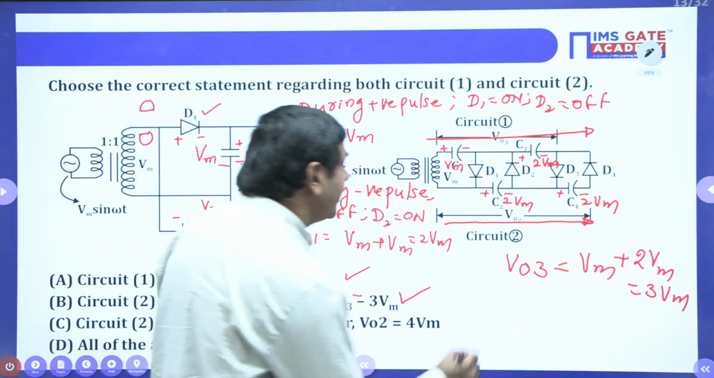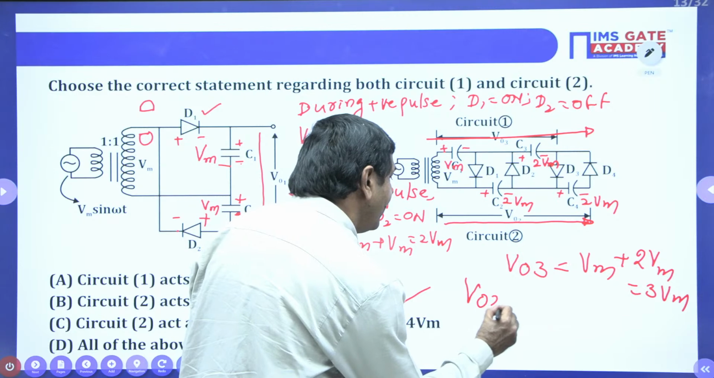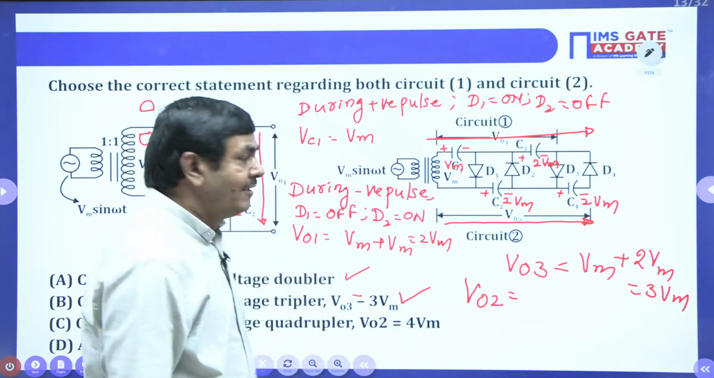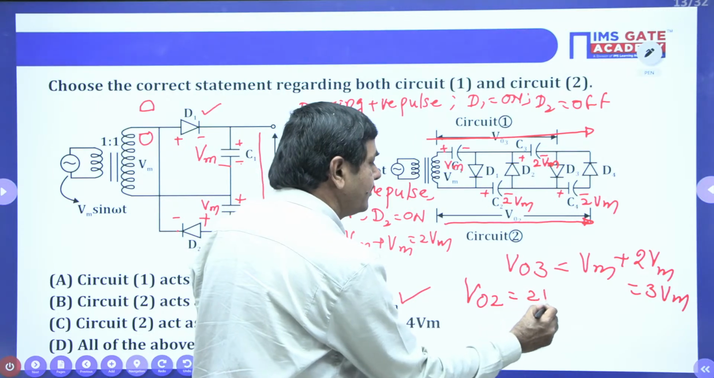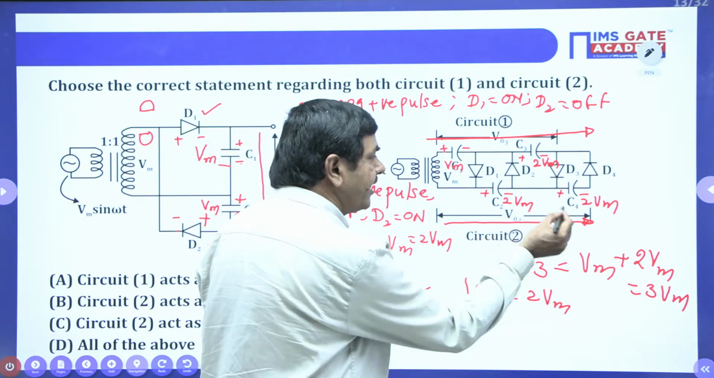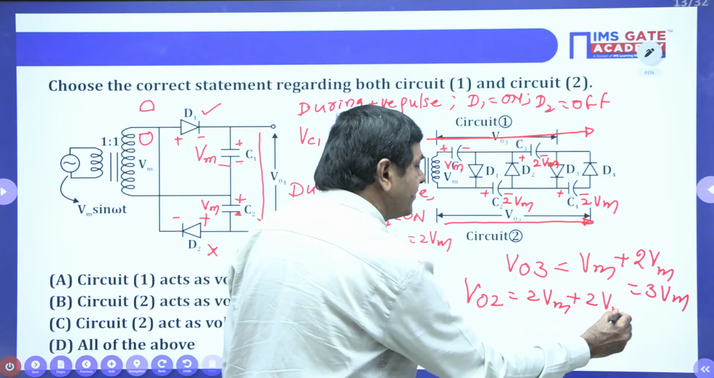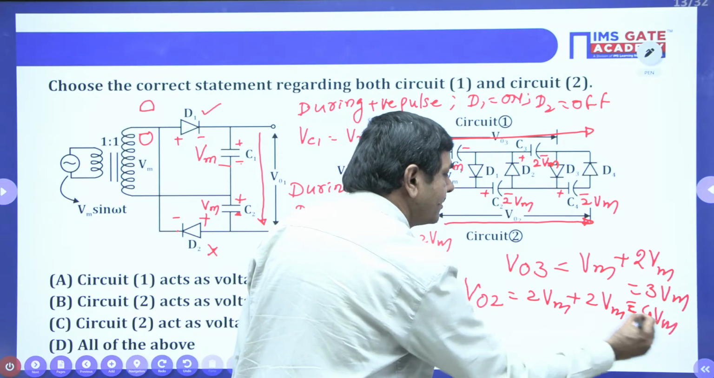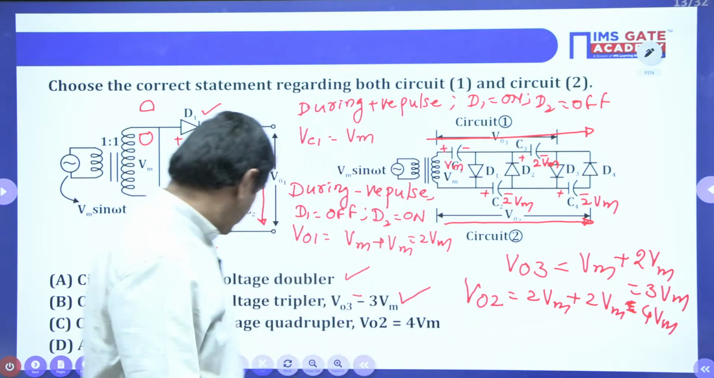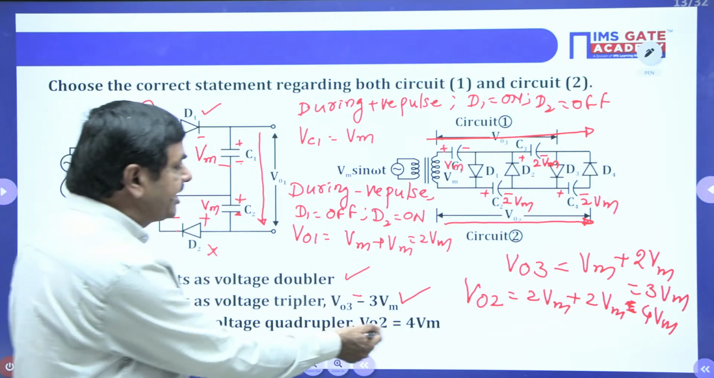How can we apply KVL? I wish to find V02 here. When I move from here, plus 2 Vm is available. Yes, I can take 2 Vm. When you go to the front, plus 2 Vm is again available. Again 2 Vm plus 2 Vm is nothing but 4 Vm. Totally 4 Vm is available. So it is given that circuit 2 acts as a voltage quadrupler, that is V02 equal to 4 Vm.